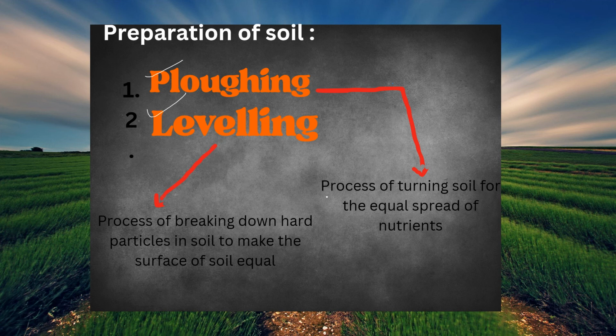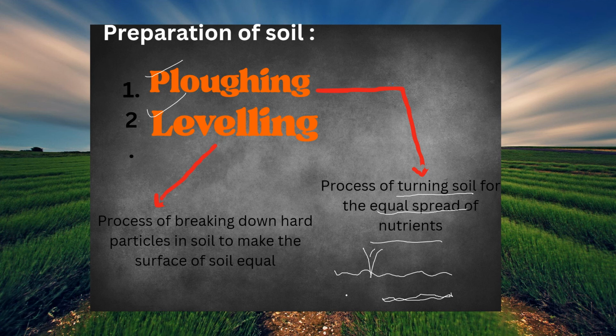Plowing means the process of turning soil for equal spread of nutrients. So for example, I have a land here, and nutrients are present only in this particular area. So if I grow my crops here, then what will happen? My crops won't grow properly.